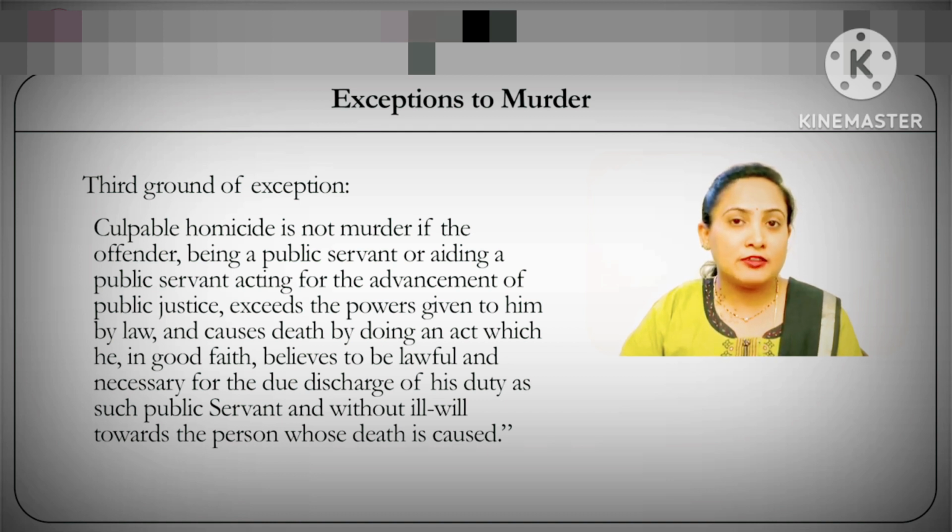Certain conditions that need to be fulfilled by this ground are similar to the second ground of exemption to the offense of murder. That is, the accused should be acting completely with a bona fide intention without misusing the situation, and he is the one who is either a public servant or the one who is assisting a public servant while exercising his rights and while discharging his duty under the lawful authority conferred upon him by the law. He ends up committing the offense of causing death of the victim.